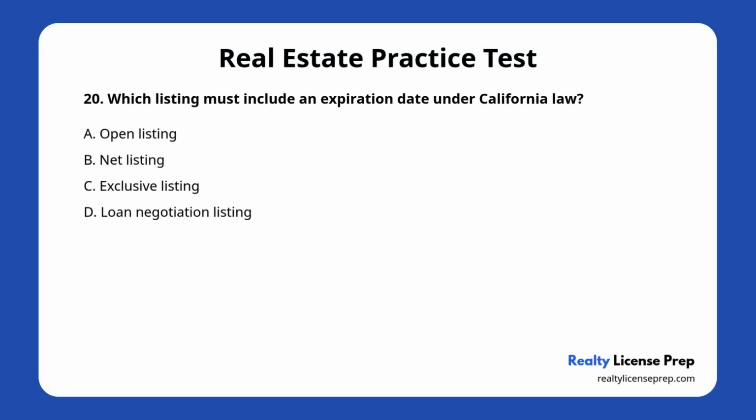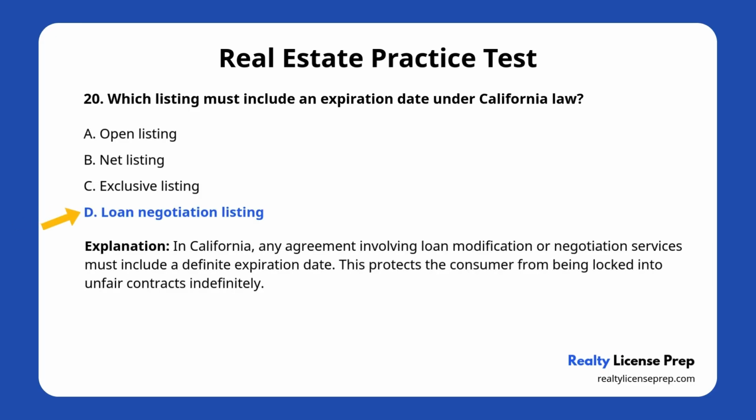Question number 20. Which listing must include an expiration date under California law? A. Open listing. B. Net listing. C. Exclusive listing. D. Loan negotiation listing. The correct answer is D. This is a law-specific detail. In California, any agreement involving loan modification or negotiation services must include a definite expiration date. This protects the consumer from being locked into unfair contracts indefinitely.